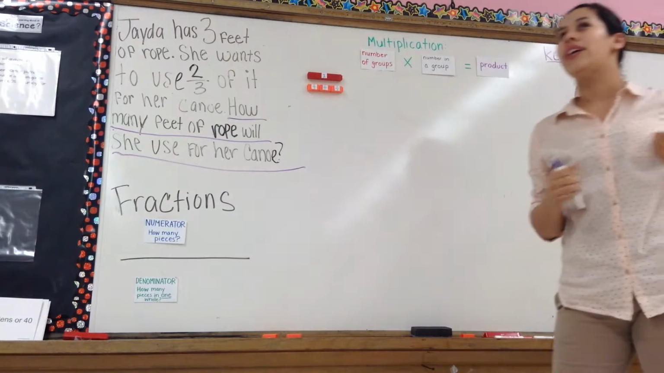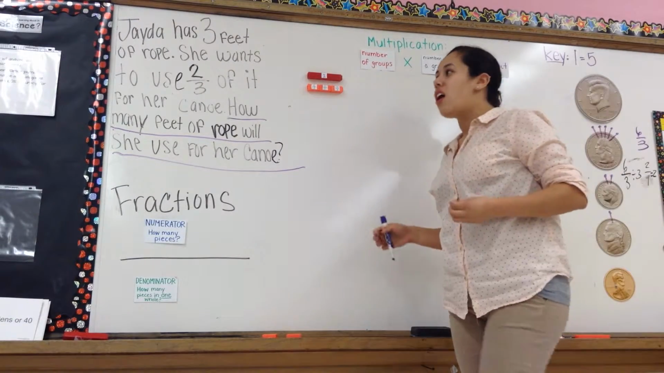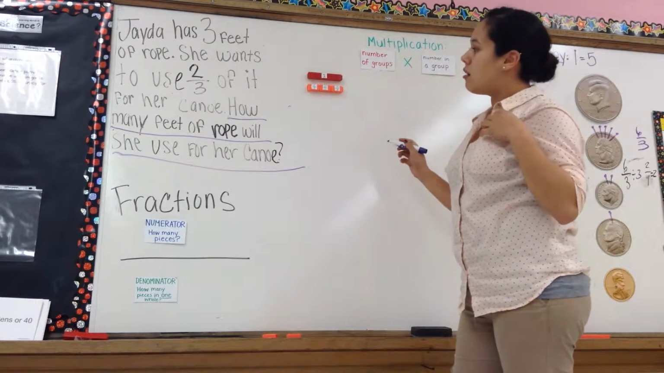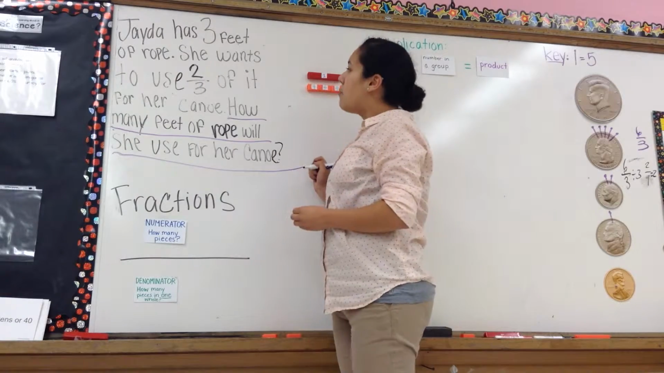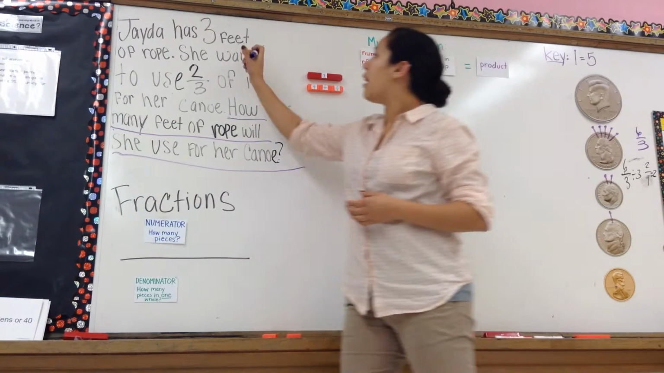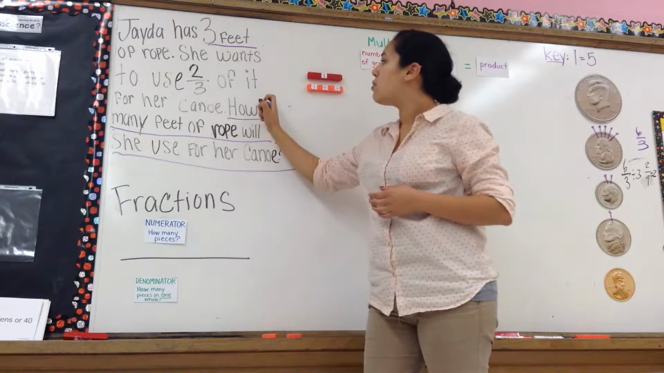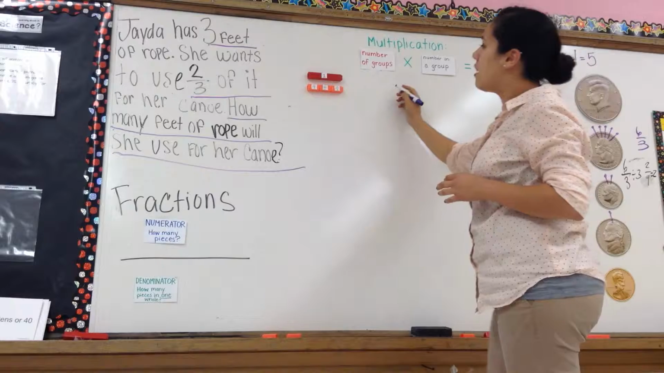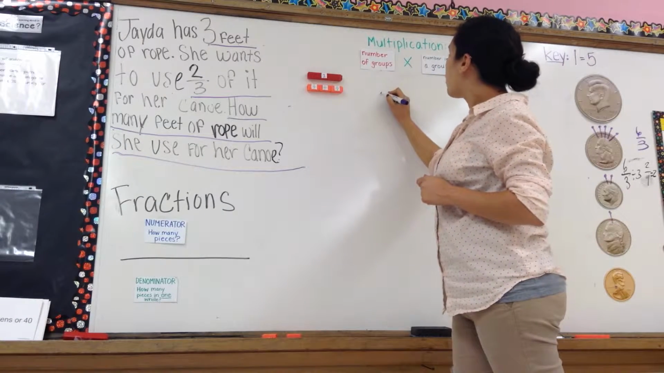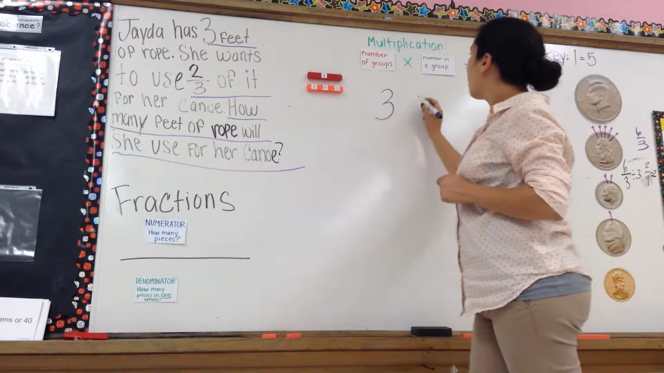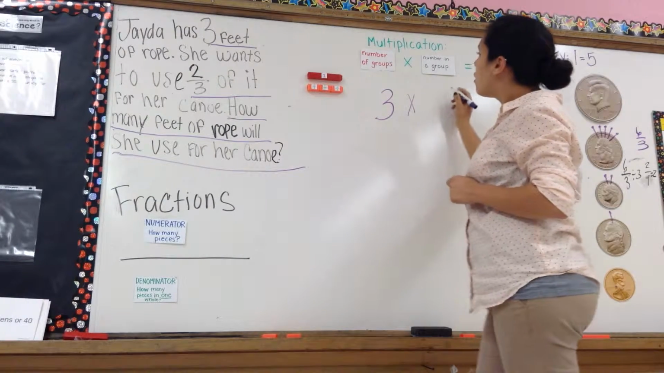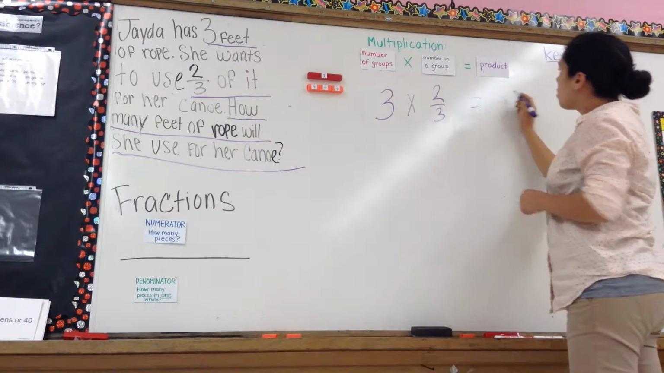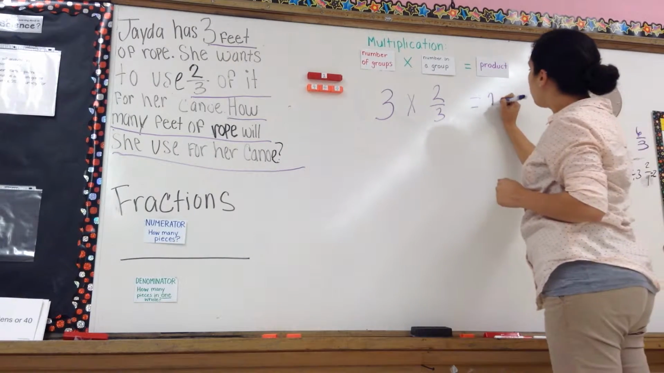So what does that mean? Are we going to add? Are we going to multiply? Are we going to subtract? Okay, yeah, it means we're going to multiply. What are we going to multiply? We're going to multiply 3 feet times 2/3. So let's write down what we're going to multiply. We're going to write 3 feet times 2/3 equals our product, our unknown product.